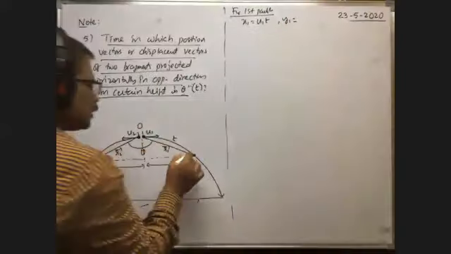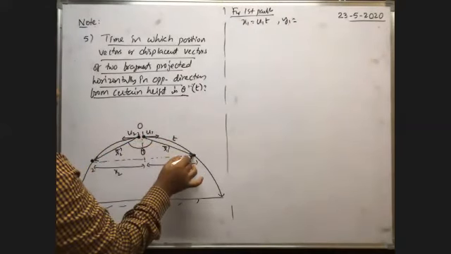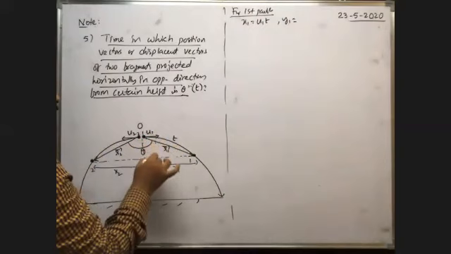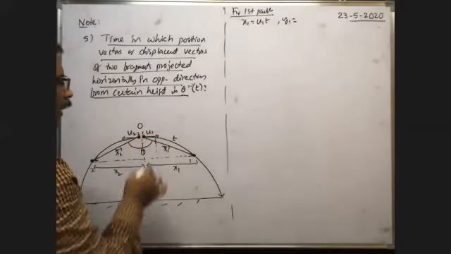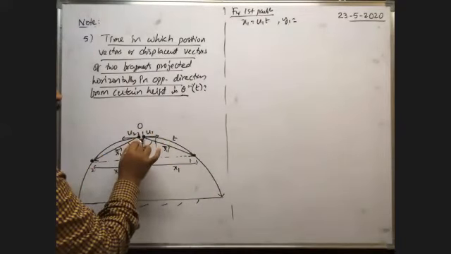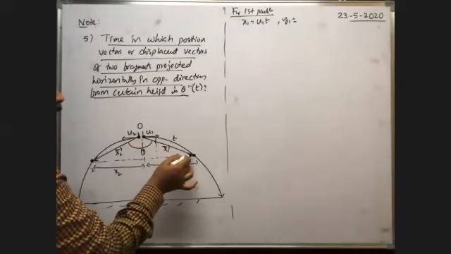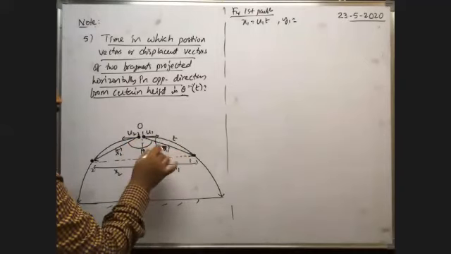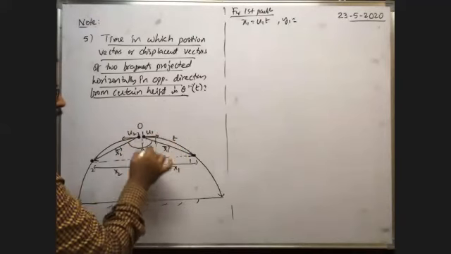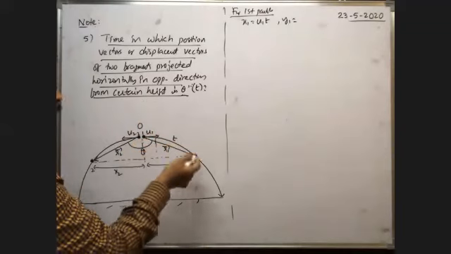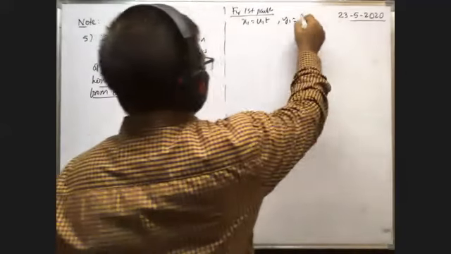What is the vertical displacement of the same body in a time t seconds? Initially the body is here, finally the body comes to this place. Then along the vertical direction, the distance traveled is y1. How can we write it? Along the vertical direction, initial velocity is 0. After t seconds, when the particle comes here, along the vertical direction, as the velocity increases, a is equal to plus g. After t seconds, along the vertical direction, the displacement y is equal to question mark. From s is equal to ut plus half at square, here y1 is equal to question mark.